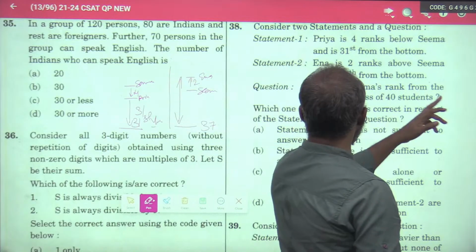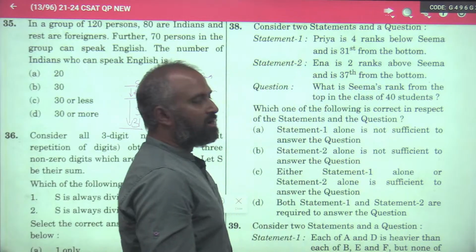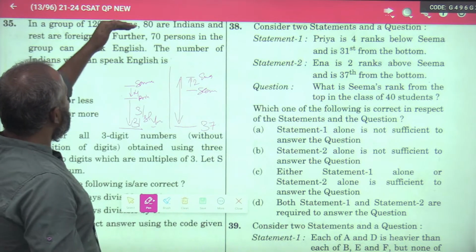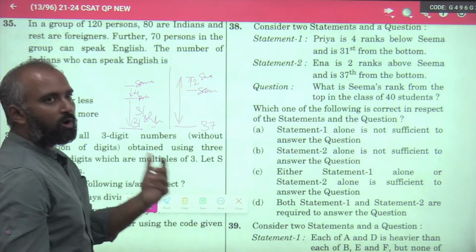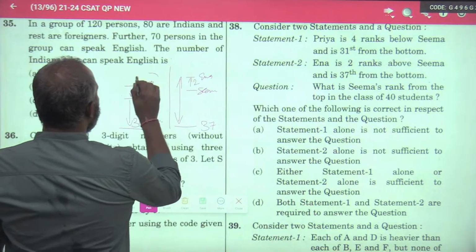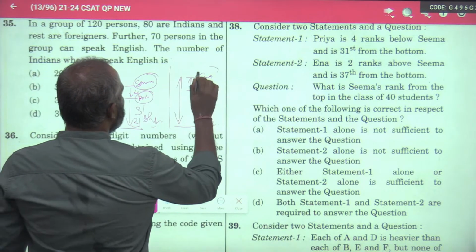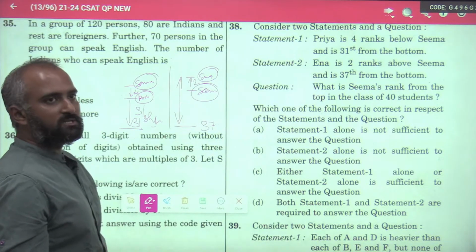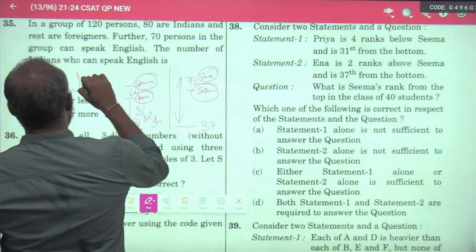What is Seema's rank from the top of the class? To find out her rank from the top, what do you need? Either of these 2 persons' positions, or the total number of people.